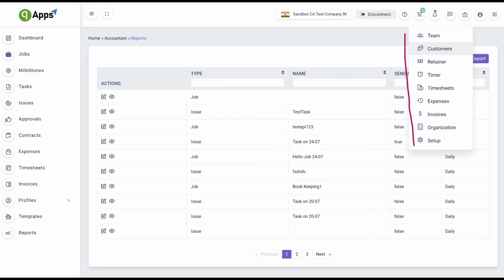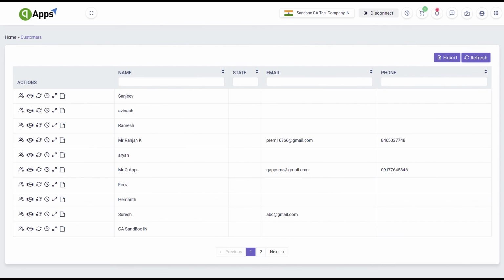Admin menu. These menu items can be changed based on the user's responsibility. For accountants, the admin menu consists of team, customers, retainer, timer, time sheets, expenses, invoices, organization, settings, etc. Whereas for SMBs the menu consists of team, organization, settings, etc. Please watch the framework video for further details.